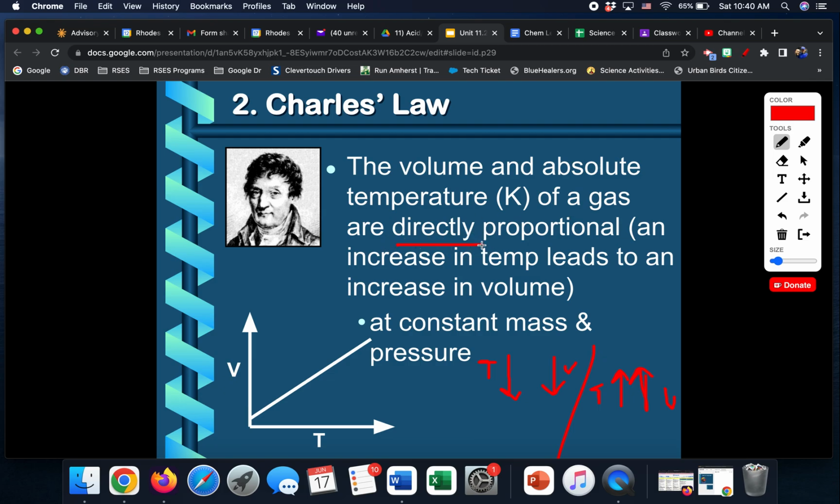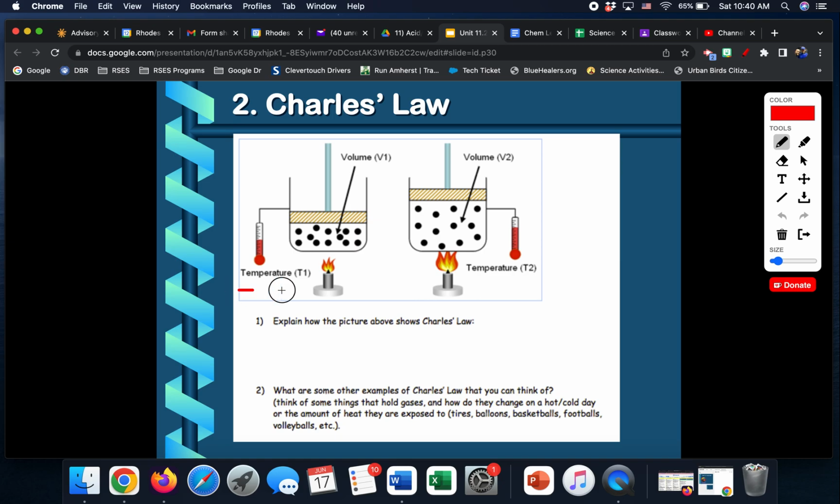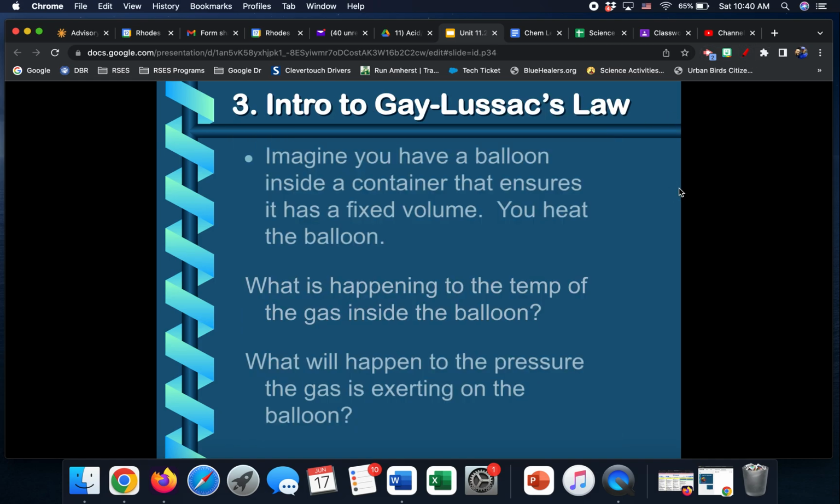Direct proportional means they both do the same thing. They both go up together, or they both go down together. And here's a picture showing that. Temperature's going up. And remember, that means the molecules are going to move faster, which means they have more energy, so they spread out more, and that's why the volume also goes up.